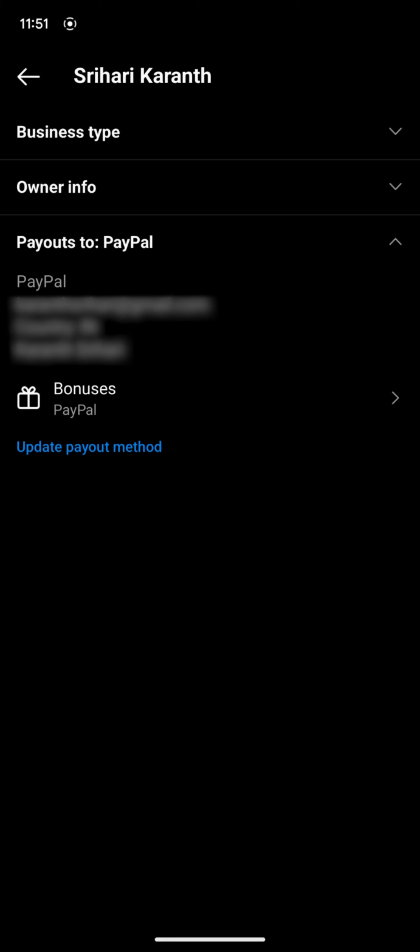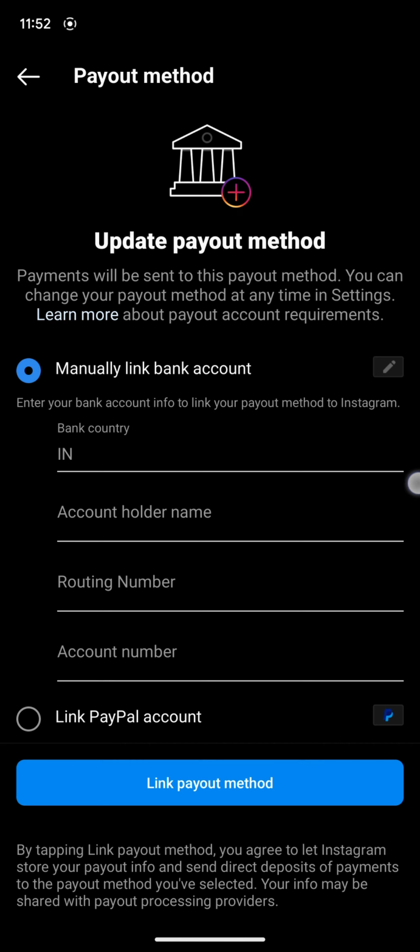Once you get the notification, you'll have to enter all the details: your PAN number, your mobile number, your name, and the payout settings. For example, you see here I have opted for PayPal. PayPal is not good, it takes too much commission. Better to directly enter your HDFC bank account number or any bank that you have. So enter the account number here, your mobile number, your name, your account number, and the SWIFT code. Routing number is the SWIFT code, and the amount will be directly deposited to your bank.